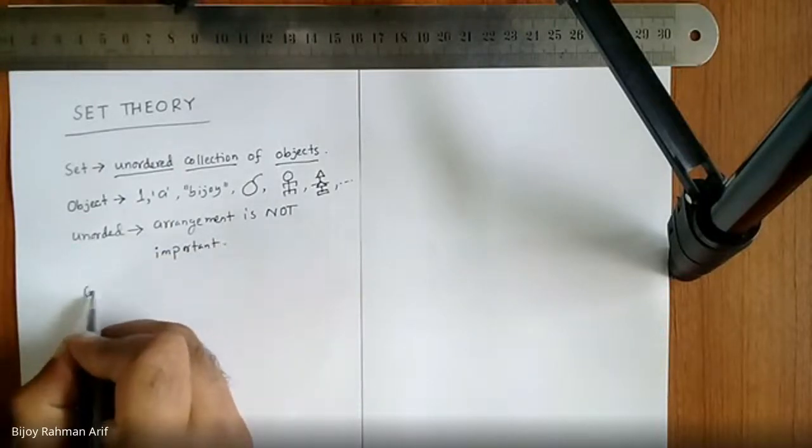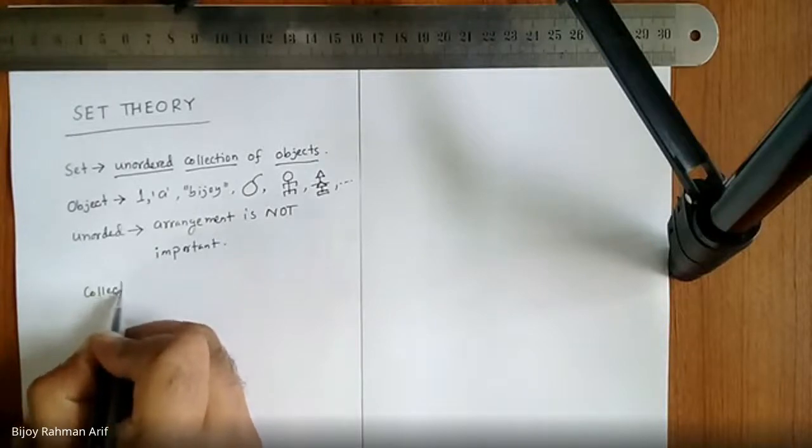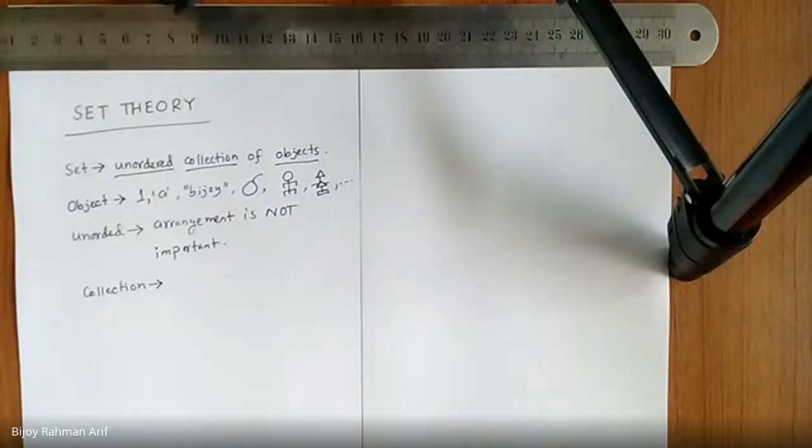Collection. What is the meaning of collection? A group kept together. Yes, but collection has a special quality. What is that?